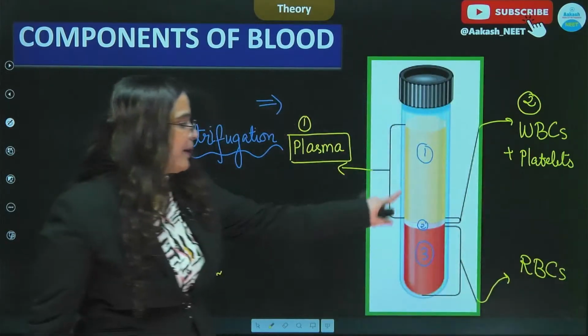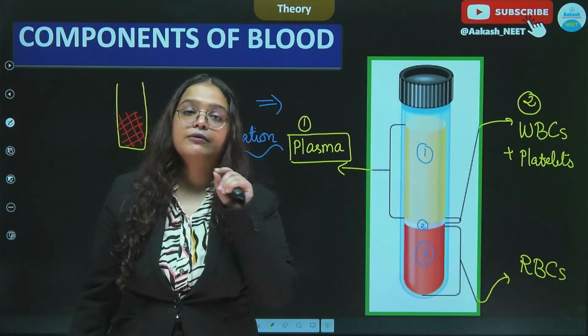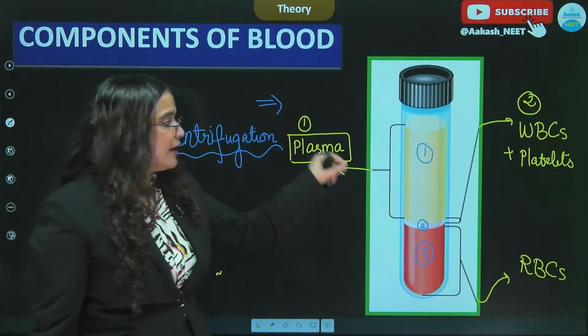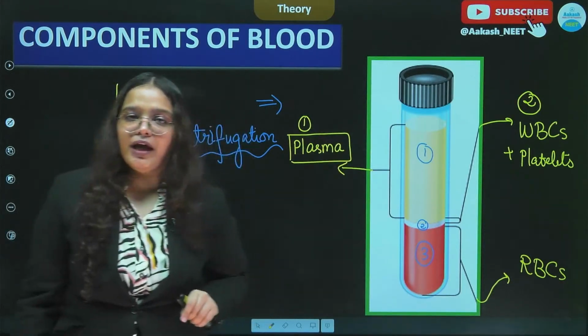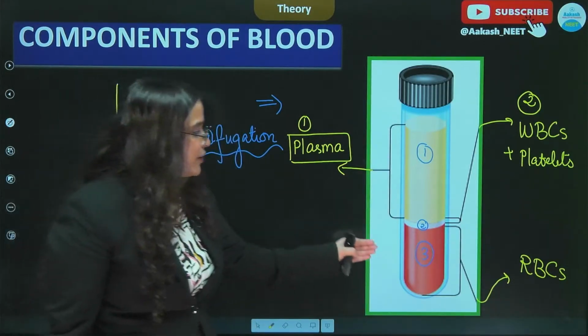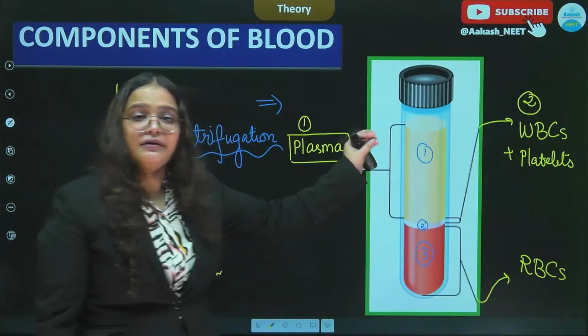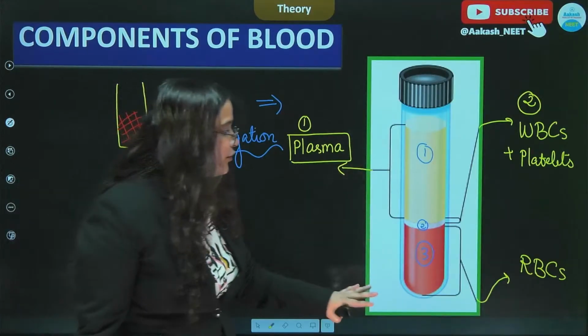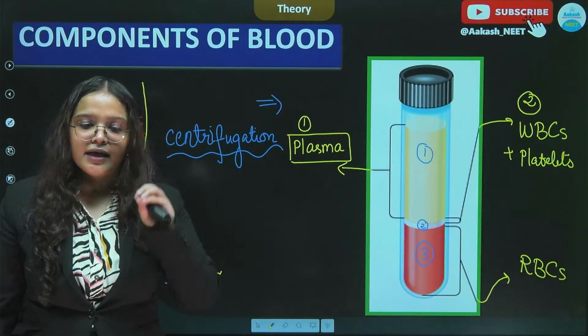So here, just by looking at the layers, you can very well make out that there are different components of blood and they all have very different properties. That is why first of all they separated out in 3 different layers, and all 3 of them have characteristic color as well.